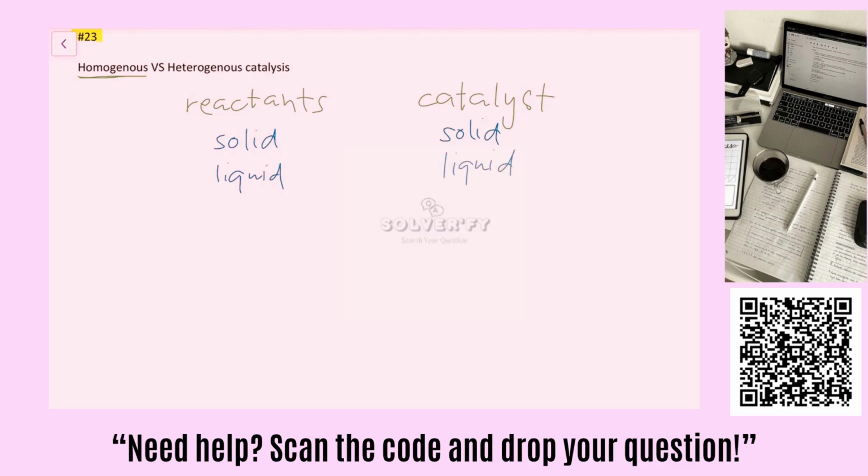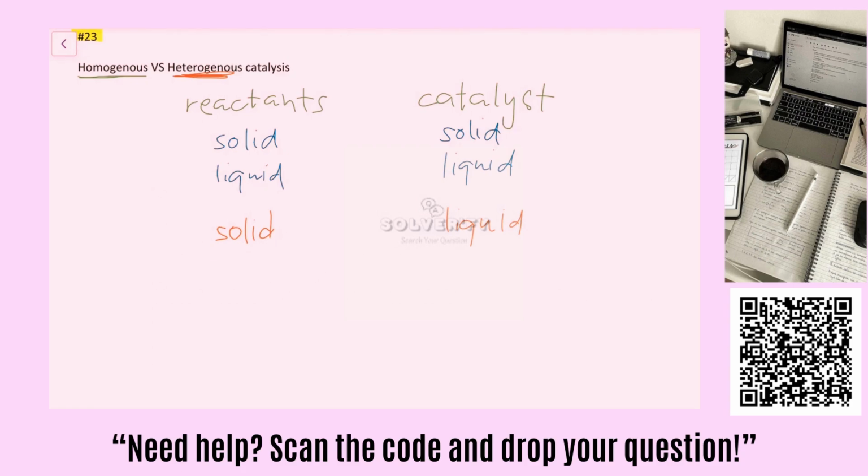Heterogeneous, right? Hetero would be different, right? So if your reactants are, let's say, solid, and your catalyst for some reason is in liquid phase, then that would be a heterogeneous catalysis, right? Because they're in different phases.